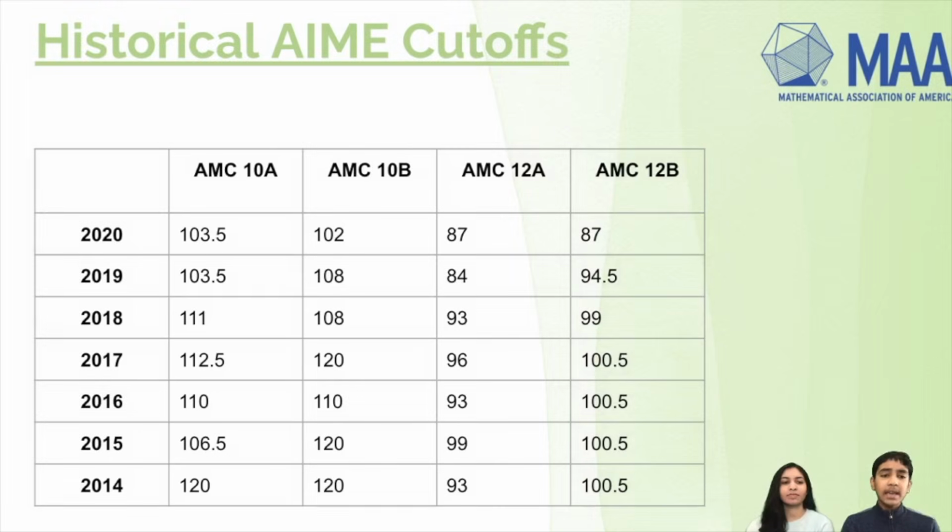And historically, AIME cutoffs have typically been in the range of 110 in the past years for the AMC 10. And for the AMC 12, they're typically in the range of 90, 95. But in recent years, as you can see here, the cutoffs have actually lowered for the 2019 and 2020 years. This could be because the test is just harder, or maybe they started accepting more than 2.5% for the AMC 10, or maybe they accepted more than 5% for the AMC 12.